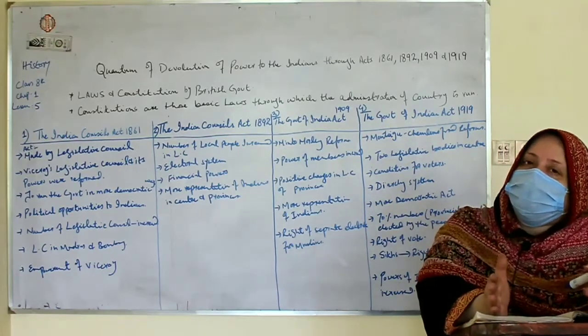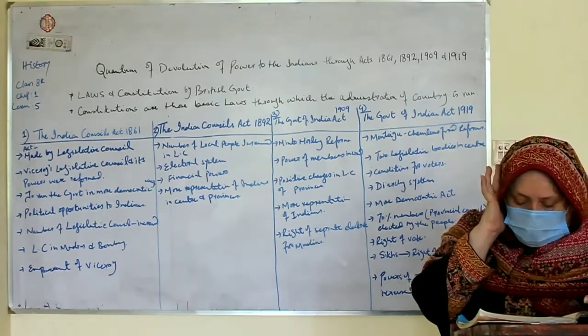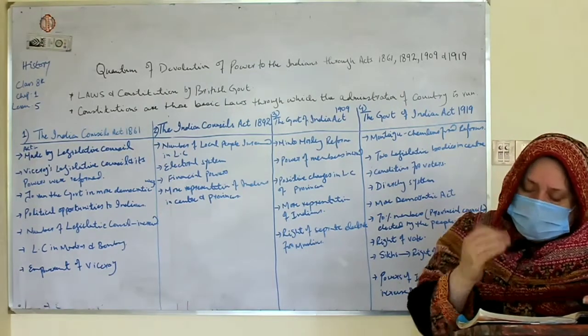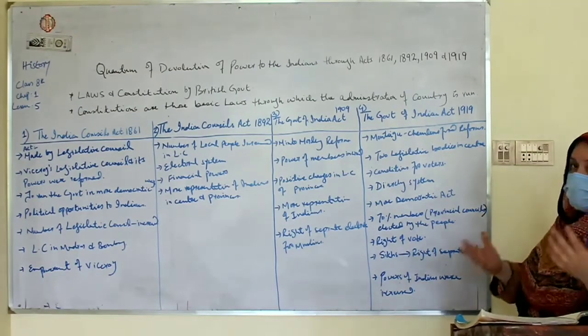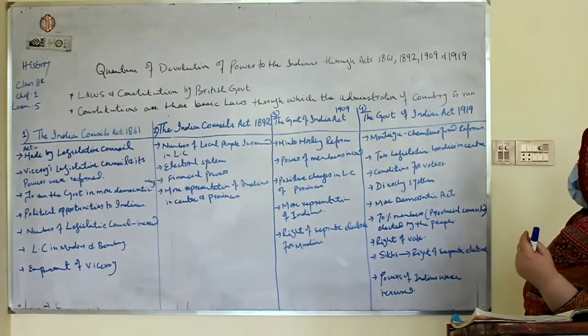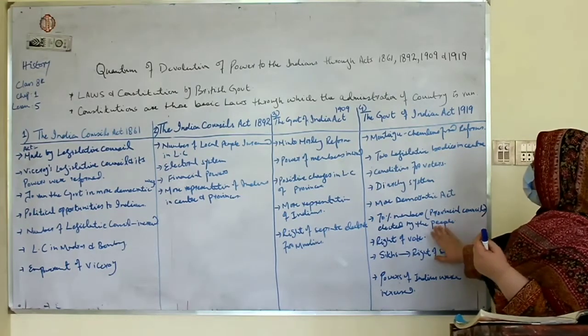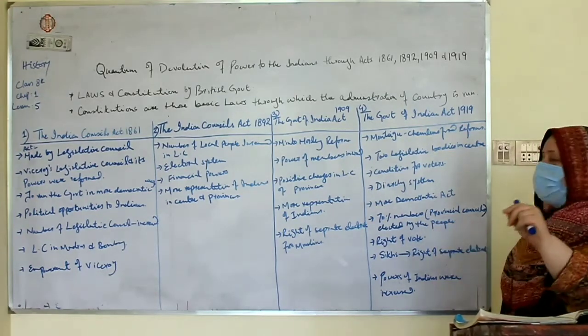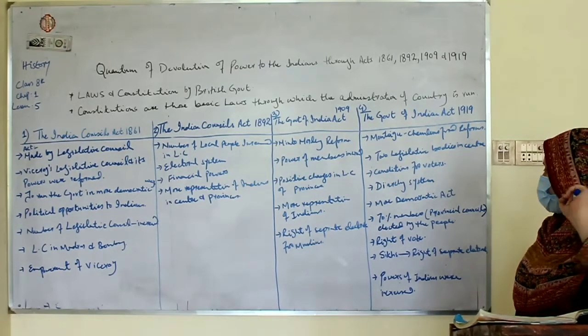They were also working under the governor, and some were chosen from the provincial assembly. Now this Act was more democratic. It is said that this Act was more democratic. 70% of the members of the provincial councils were elected by the people. In this Act, people were given the right to vote.